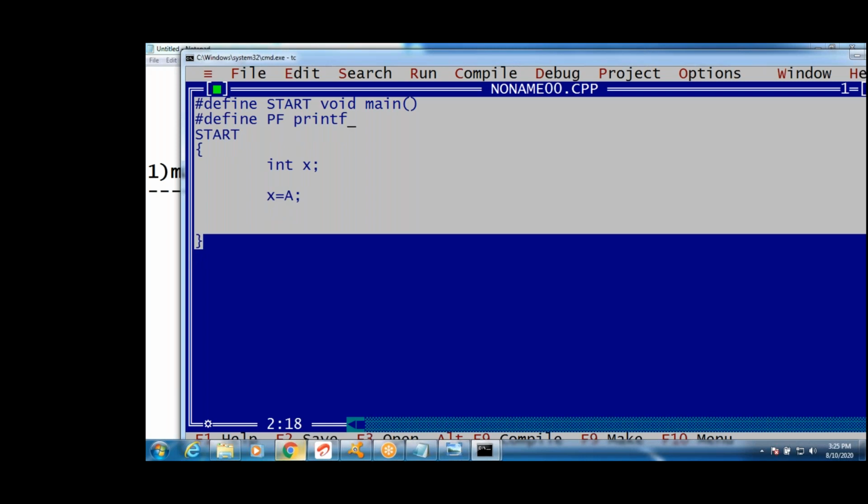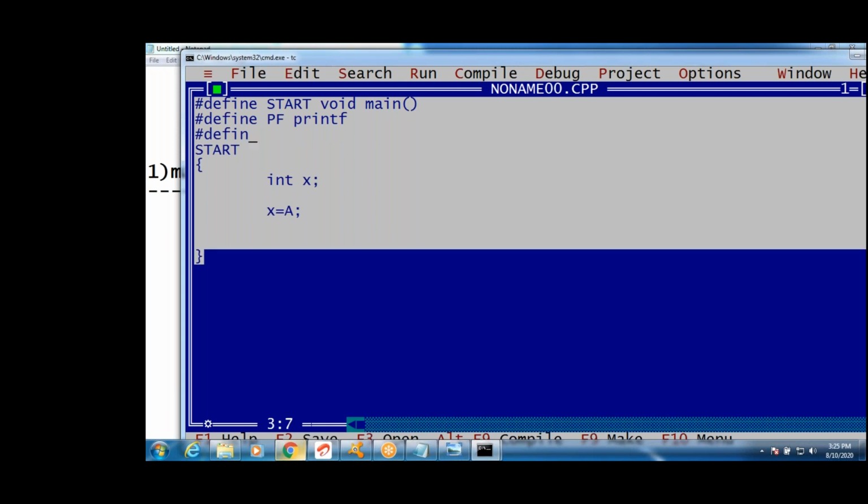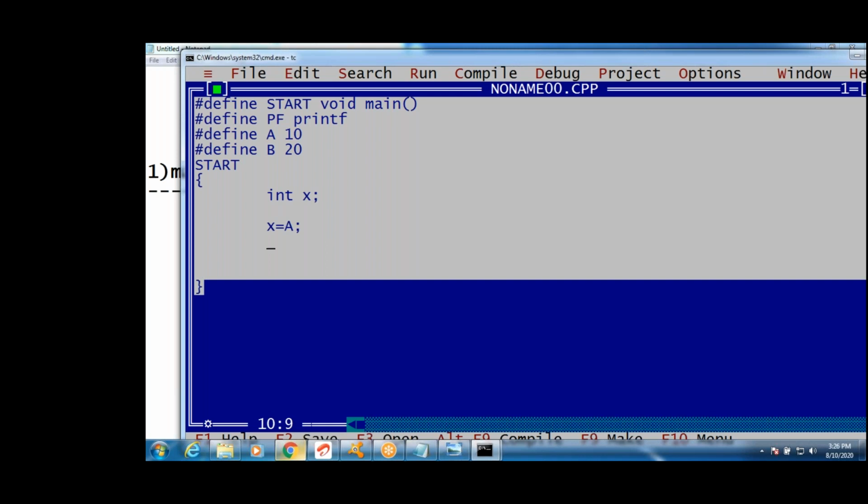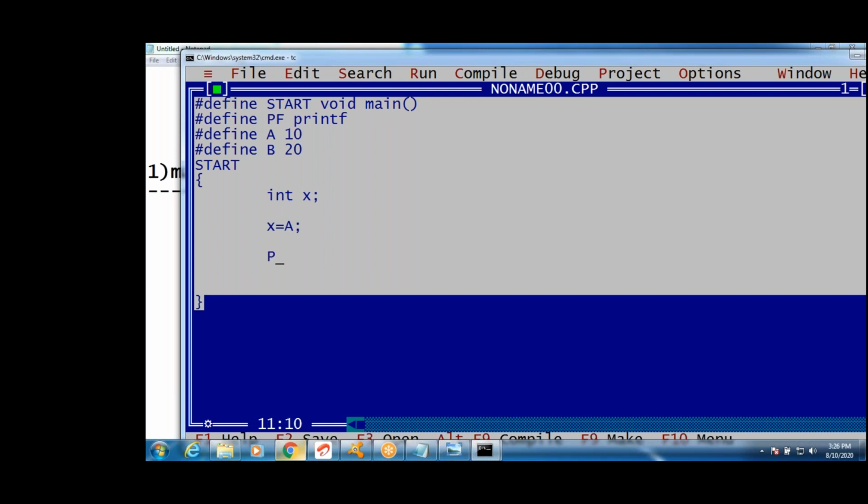#define. See this. Now I am writing #define. Macro is A. A is 10. Can I take B also? Yes, we can take #define B also. See this. B is 20. Okay. Int x equals 10. We can print A. Right now I am going to print with PF. What is there, guys? PF. Print the A value, guys. How to print x equals, in the next line? What do I want to write? X equals %d. And I want to print welcome.